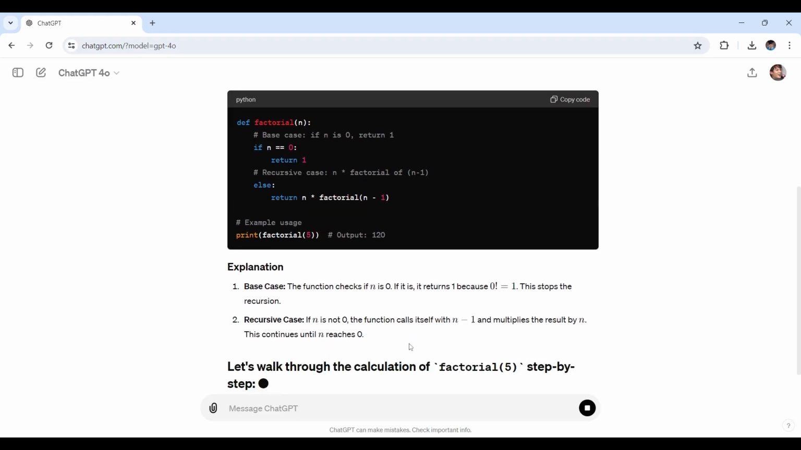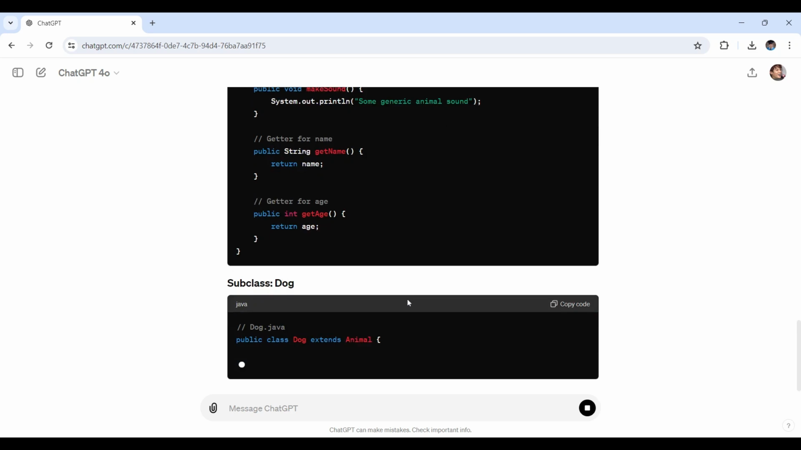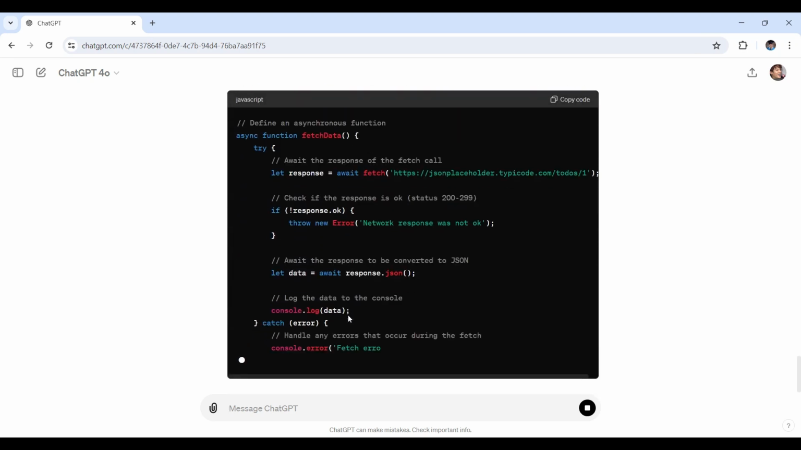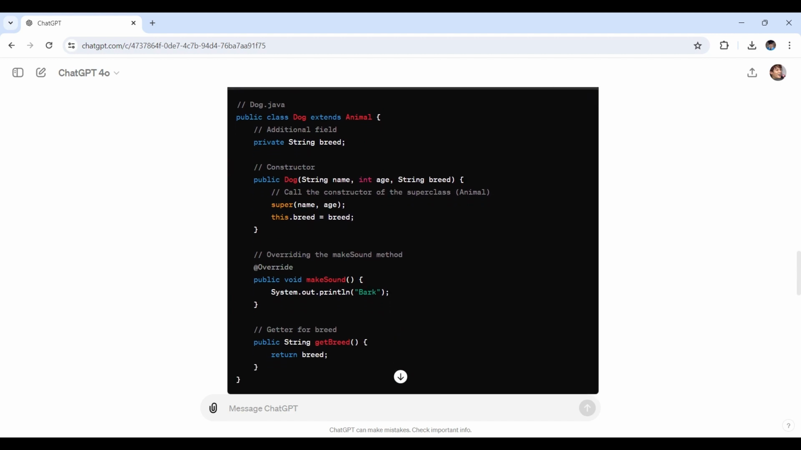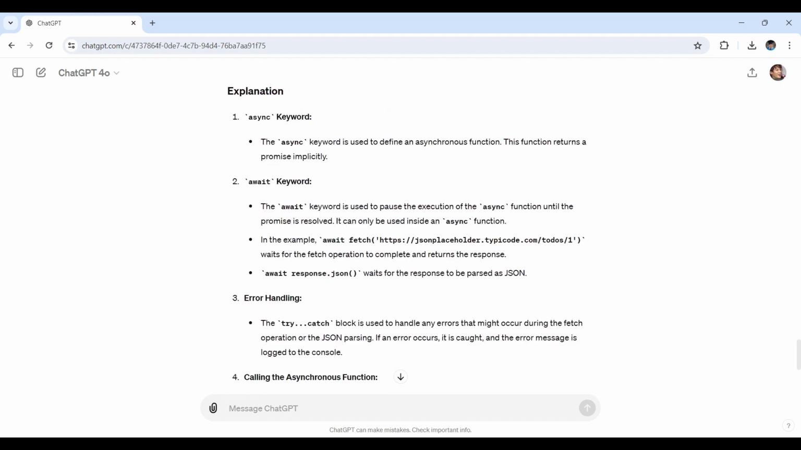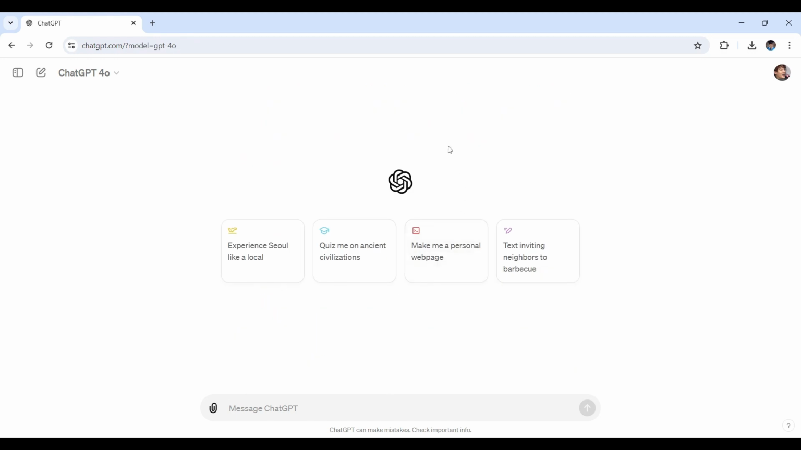Today, we're diving into an exciting topic: how ChatGPT can help you learn programming more effectively. Whether you're a beginner or looking to enhance your skills, ChatGPT can be an invaluable resource. Let's get started. First, let's explore how ChatGPT can assist with understanding complex programming concepts.